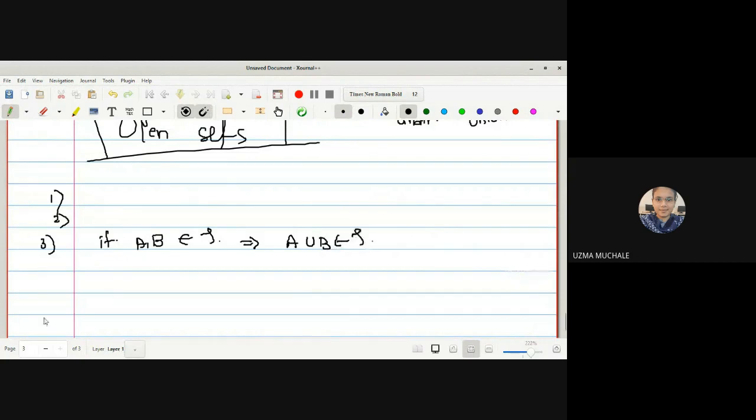This is the property of a closed set. Now the next one is: if A lambda belongs to two, lambda belongs to the index set, then what will be the condition for this? The arbitrary intersection of closed sets should be a closed set. So this is another definition of a topology related to your closed sets. What is the change only? The change is only in the third and fourth property: where there was union, there is intersection, correct.